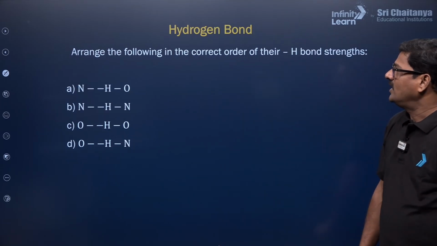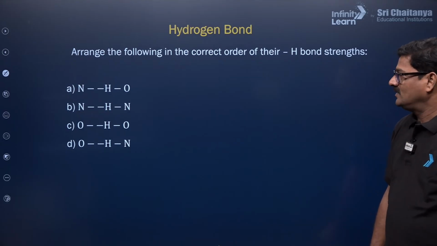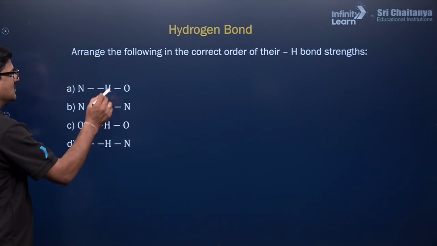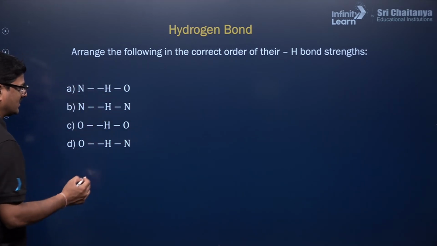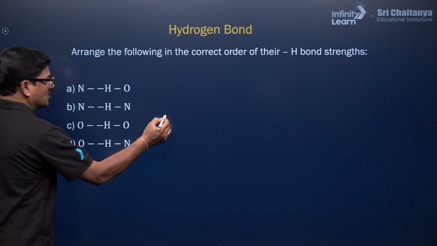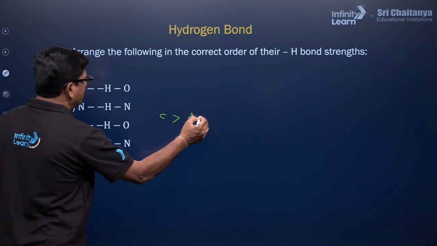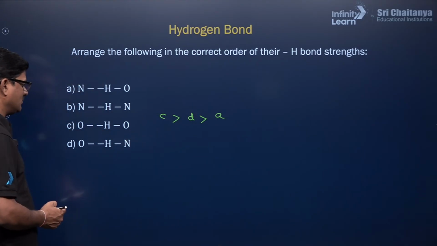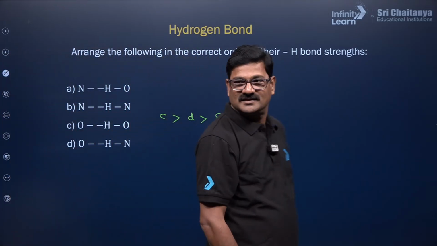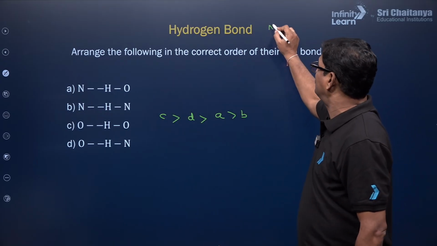So similarly, arrange the following in correct order of their hydrogen bond strength. Same thing. You can see oxygen, hydrogen, oxygen, and oxygen, hydrogen, nitrogen. So I can say oxygen has more hydrogen bonding with hydrogen. So C is going to be more than D, more than A, more than B. Nitrogen will be the least, right? Nitrogen will be the least. So this is how you are going to see the questions from the NEET examination.